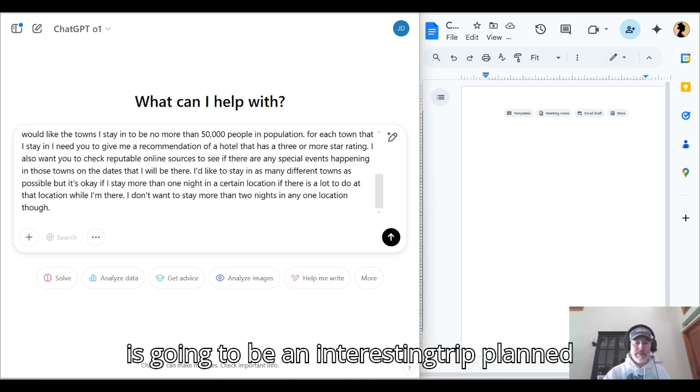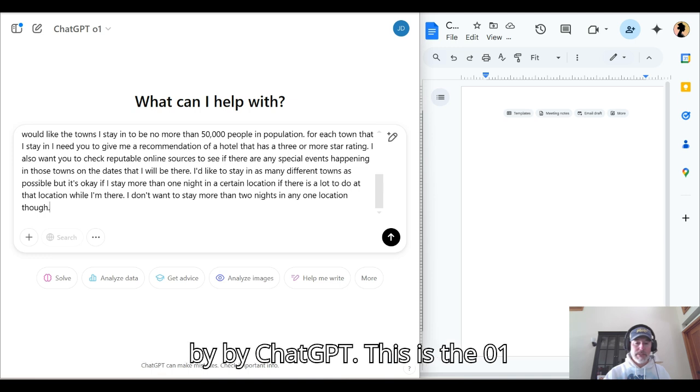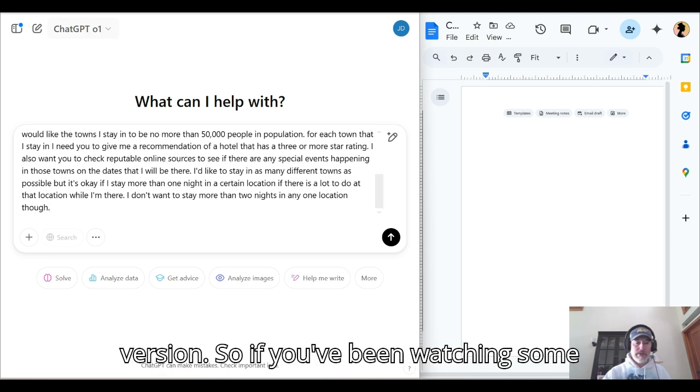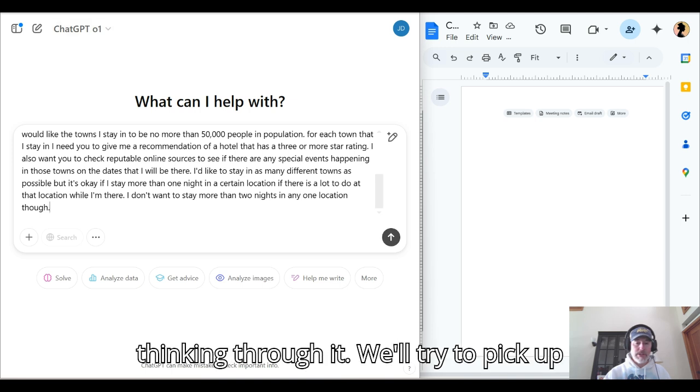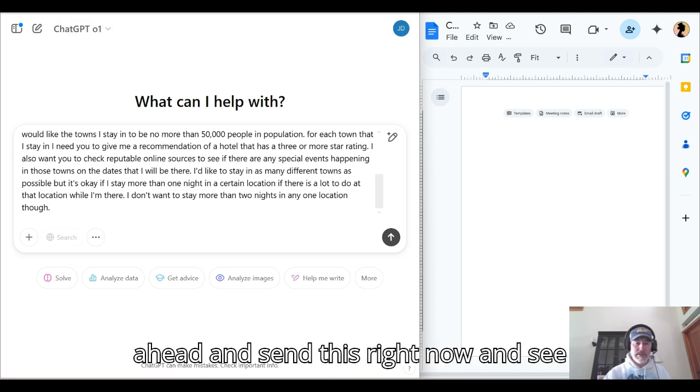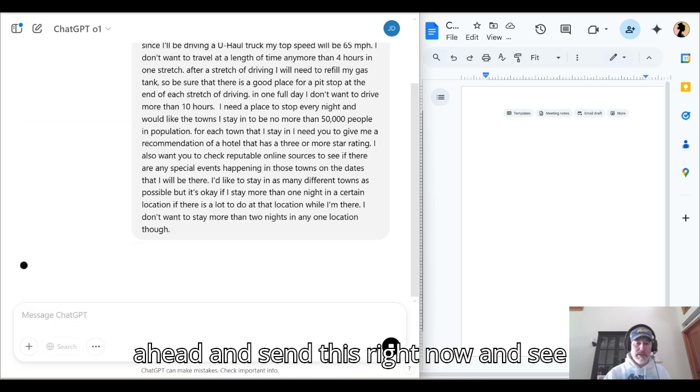So let's see what it comes up with. This is going to be an interesting trip planned by ChatGPT. This is the O1 version. So if you've been watching some of the other ones where we use 4.0, this will look a little bit different as it's thinking through it. We'll try to pick up on where those differences are. Let's go ahead and send this right now and see what happens.